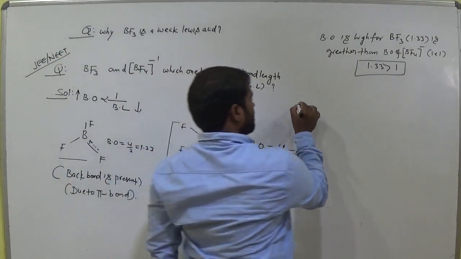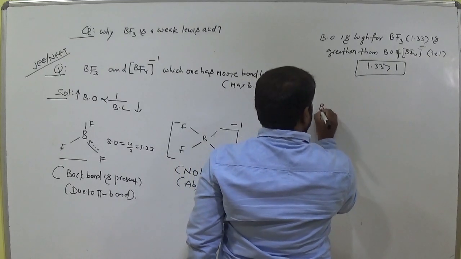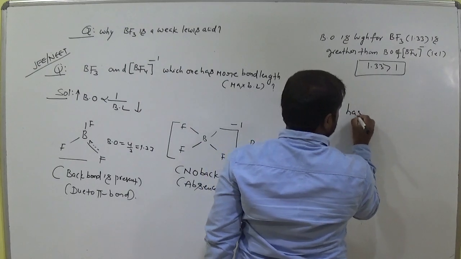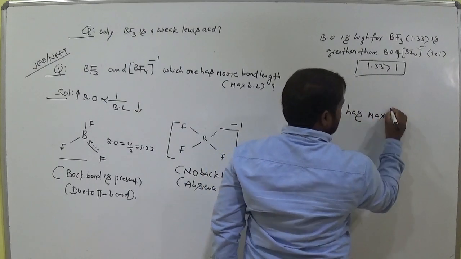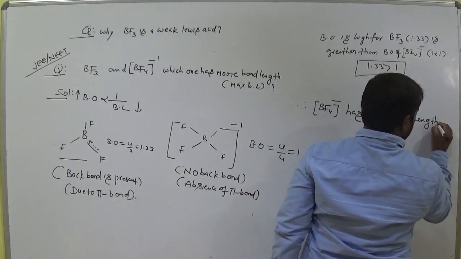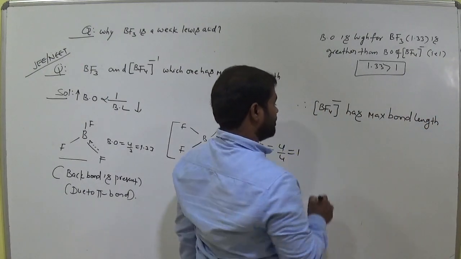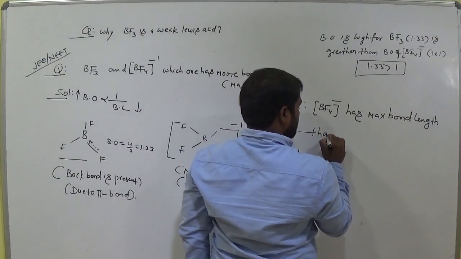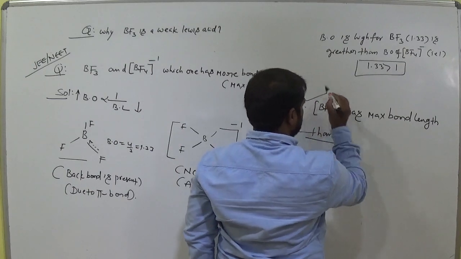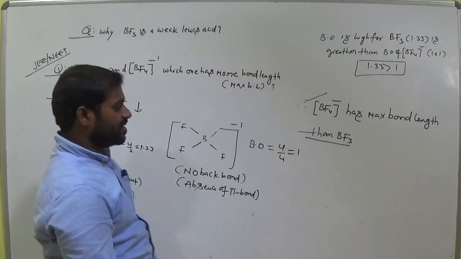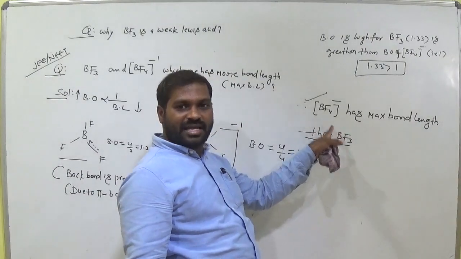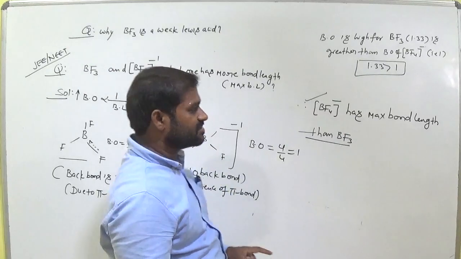So therefore BF4 minus has maximum bond length compared to boron trifluoride. Clear? Why? Because it has less bond order, that means maximum bond length; the other has more bond order, less bond length. Clear?